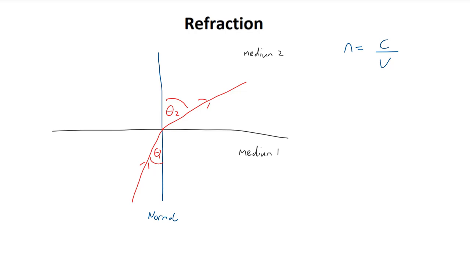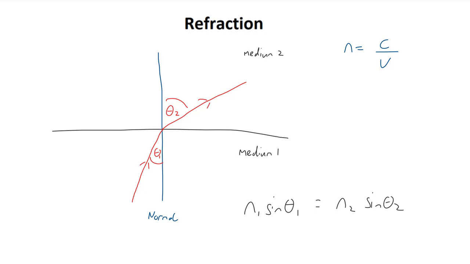Let us also assume that medium 1 has an index of refraction n1 and medium 2 has an index of refraction n2. The law of refraction, in other words, Snell's law, says the following. The index of refraction in medium 1, n sub 1, multiplied by the sine of the incident angle θ1 is equal to the index of refraction in medium 2, n sub 2, multiplied by the sine of the refracted angle θ2. As you can see, this equation is considerably more complicated than that of the law of reflection. As such, let's look at it in more detail.